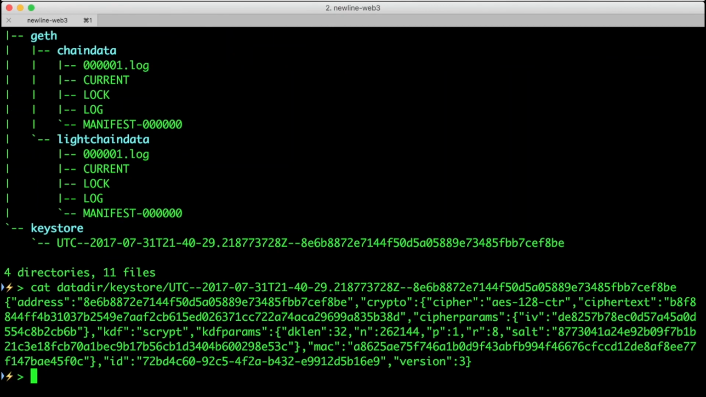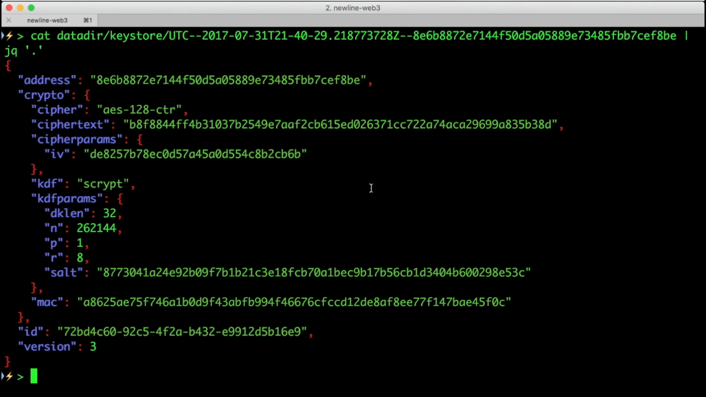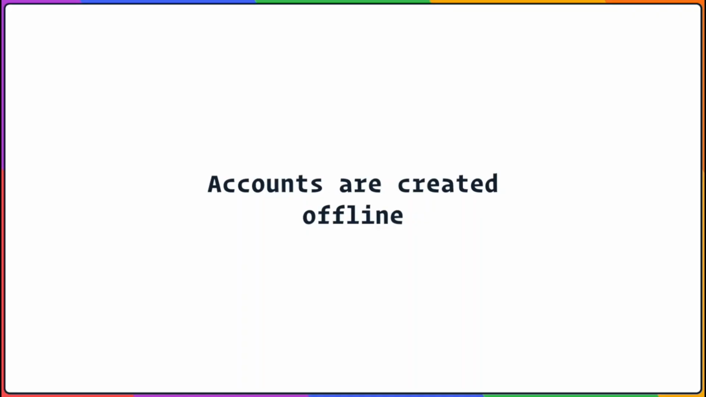But that's not very clear to look at, so I'm going to pipe it through a tool, jq, for readability. Here's our address and a variety of other parameters. While the address can be publicly shared, the rest of it needs to remain secret. If someone had the information in this file, they would be able to steal all of the Ethereum controlled by this account. There's another important and interesting thing that you should know about accounts.